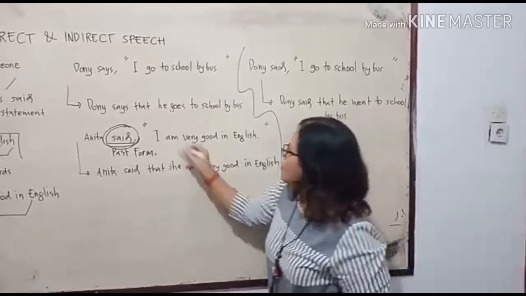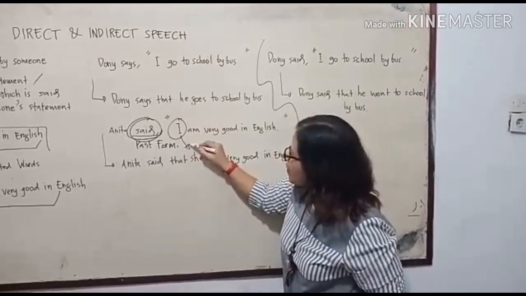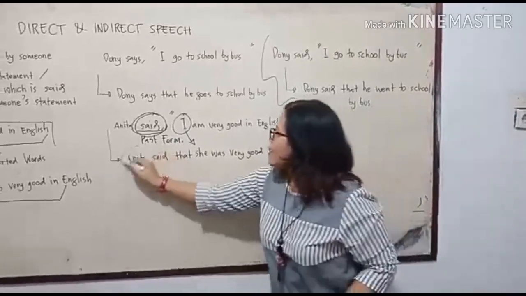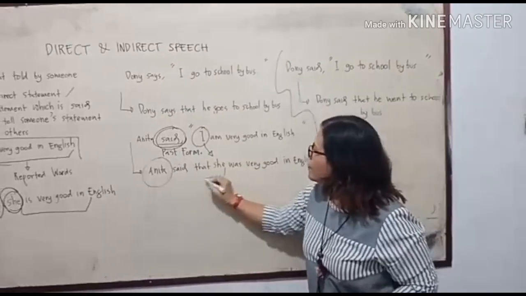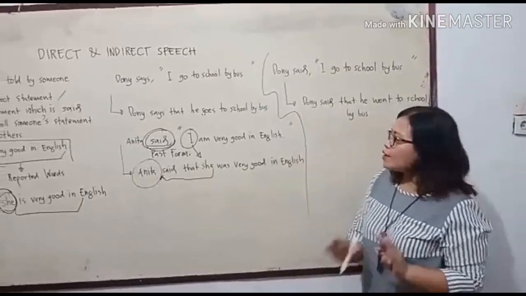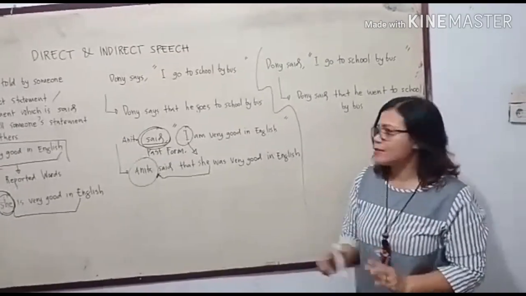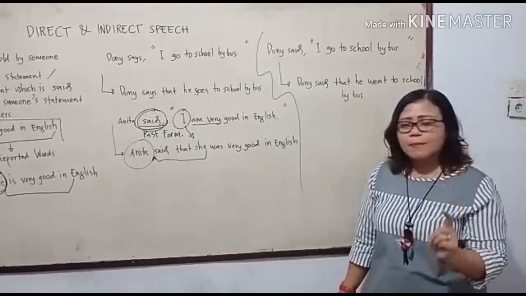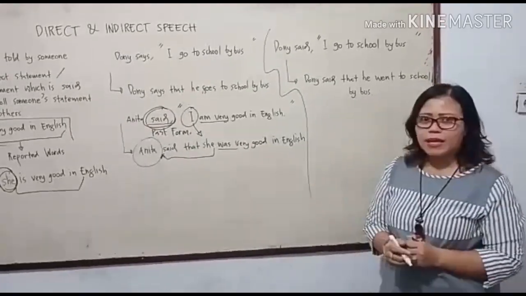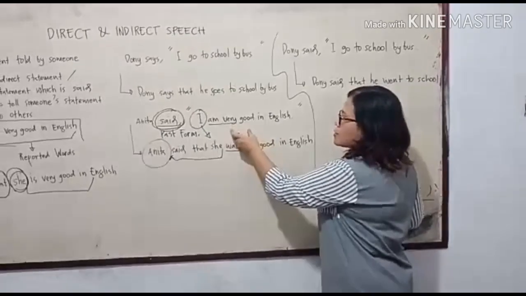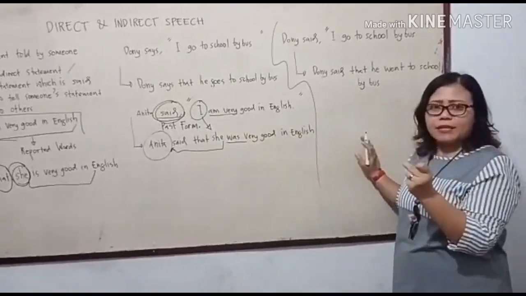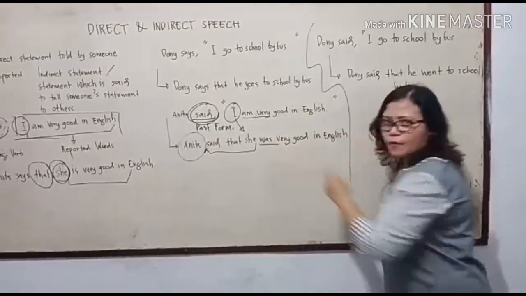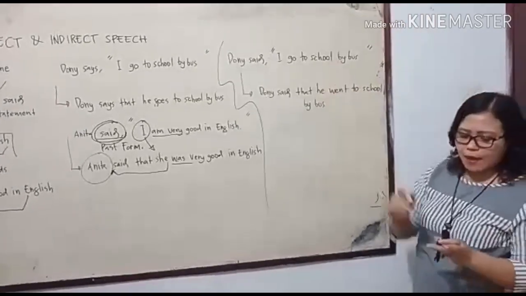What is the change? We can see that I becomes she. Why? Because someone is reporting what Anita said, so she refers to Anita. And you can see there is a change in tense. "Am very good in English" is simple present, and it changes to "was very good in English." It means in direct speech we use simple present, but when we change it into reported speech, the tense changes to the simple past form. Okay, please look at the second example.